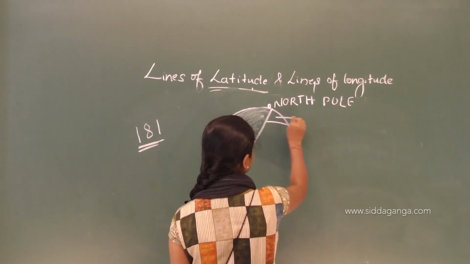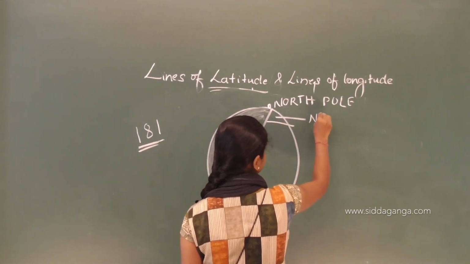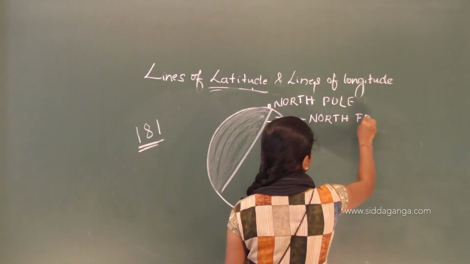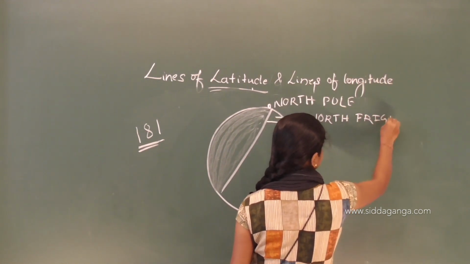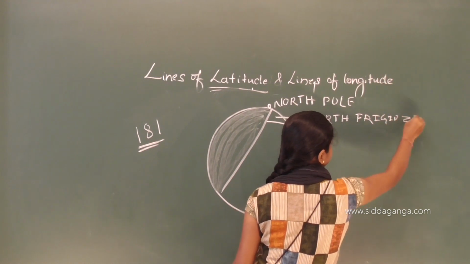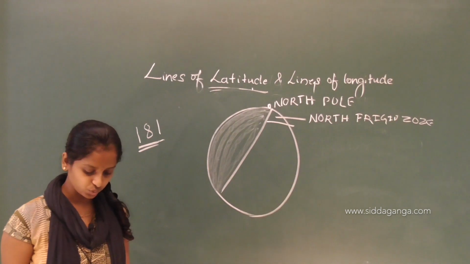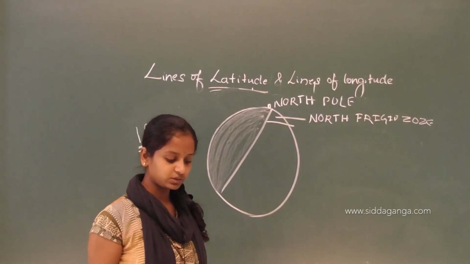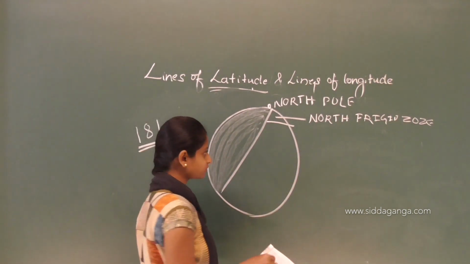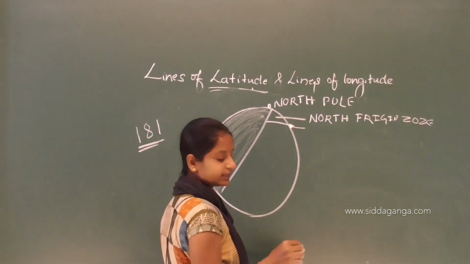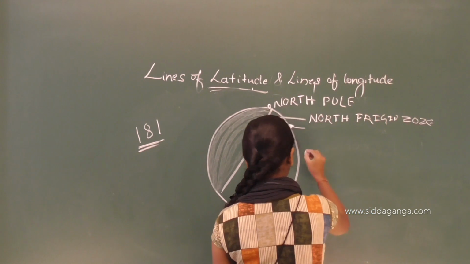Here comes the north frigid zone, and next is the north temperate zone. Here this line is the Arctic Circle,